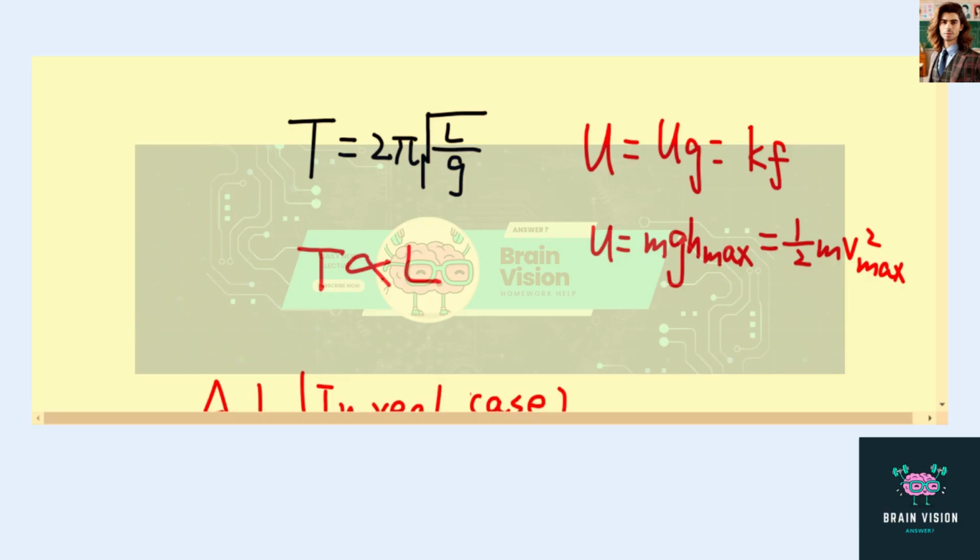So we know the time period of a pendulum is equal to 2π times the square root of L over g. And g is constant because it's the acceleration of gravity. Therefore, the time period of a pendulum depends on the length of the string.